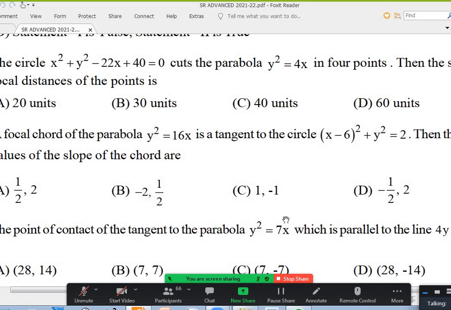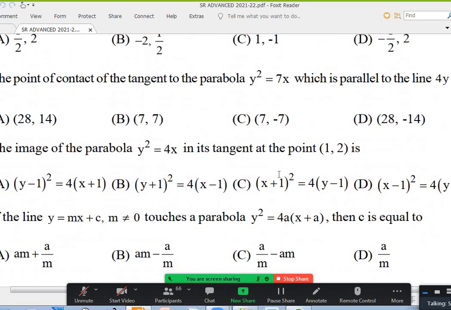So this is 11. So 13 is based on just simple formulas only, but do it. Those who have the book of the last 47 years of IIT questions, Disha or Arihant, look at the circles and parabola questions.